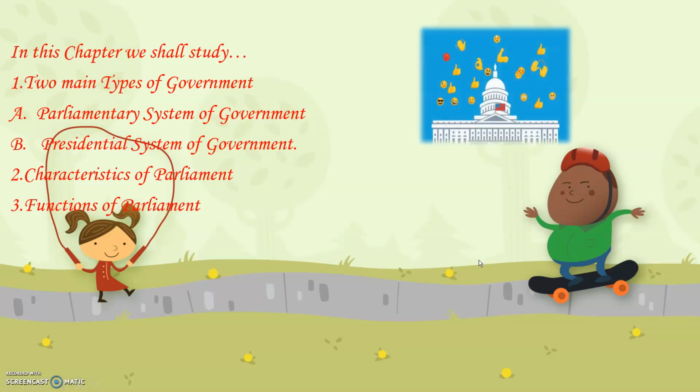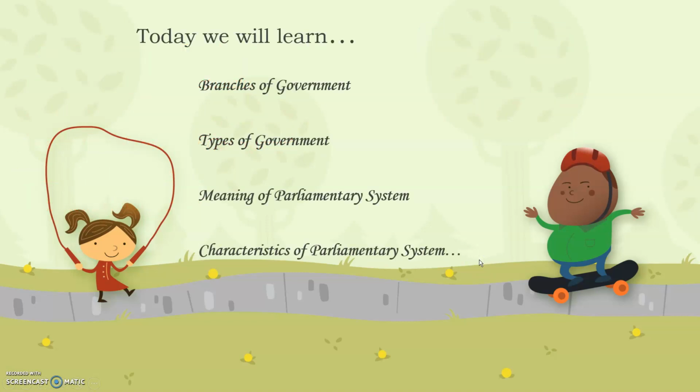So let's get started with the first chapter of civics, Introduction to the Parliamentary System. Today in this video, we will understand the meaning of branches of government, types of government, meaning of parliamentary system and characteristics of parliamentary system.